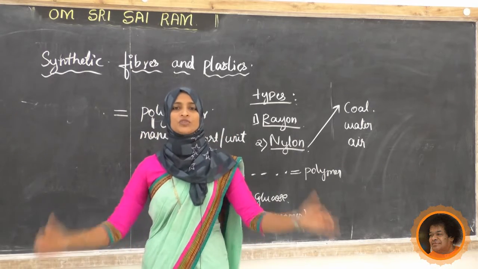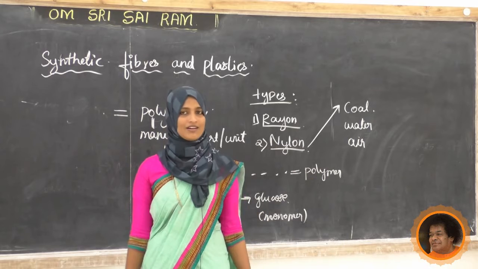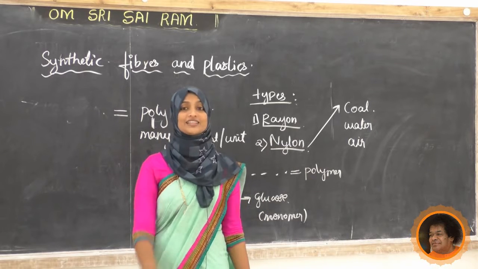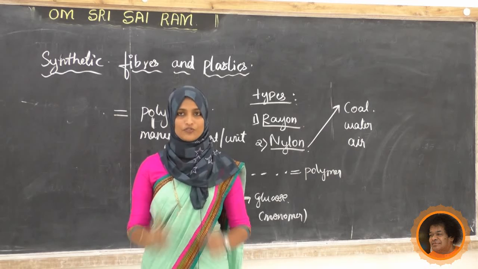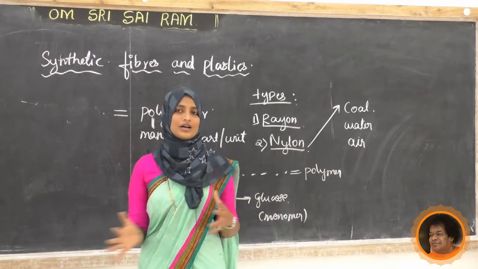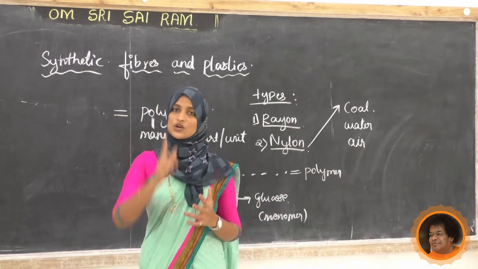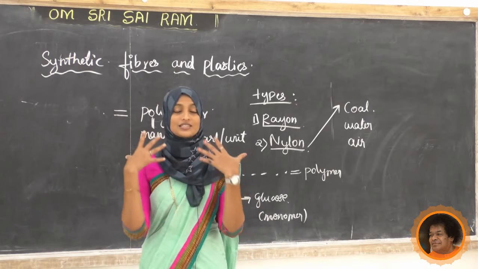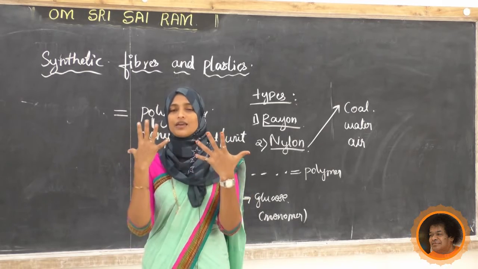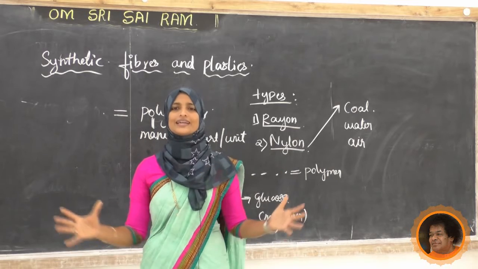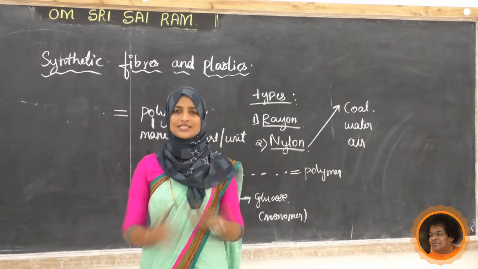Industrial it is. Next we studied about nylon. Nylon is the first fully synthetic fiber. It was discovered first, and later a number of synthetic fibers came. It has unique characteristics: very strong, elastic, light, easy maintenance, easy to wash.